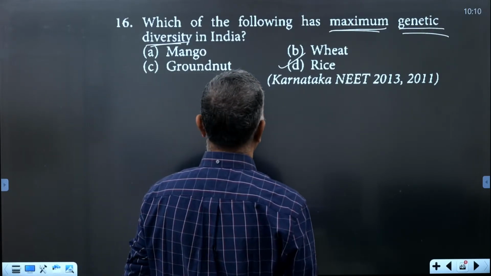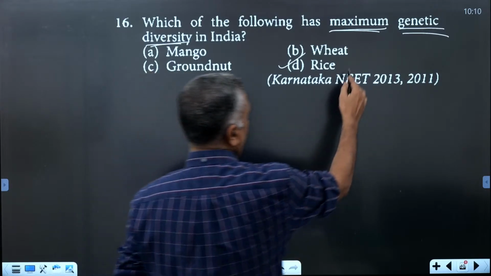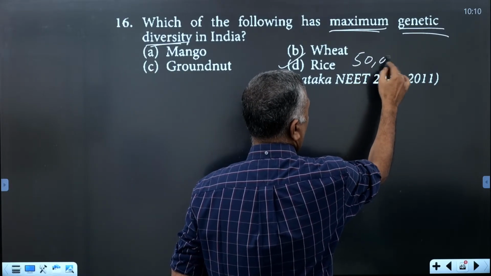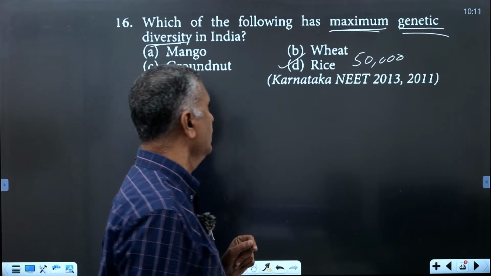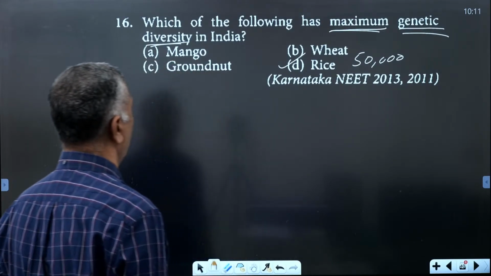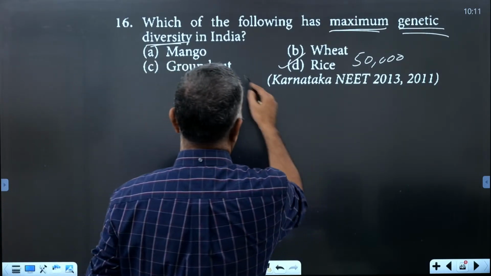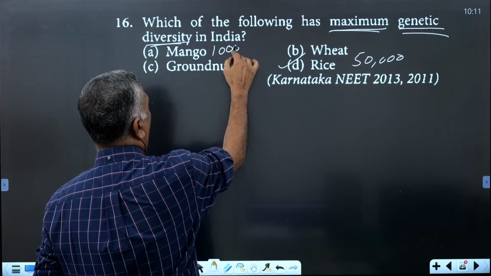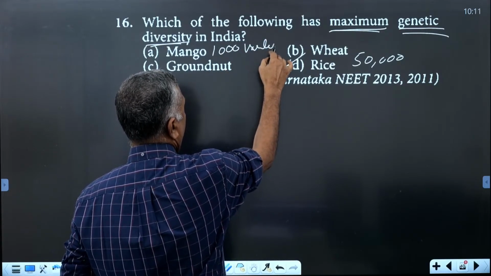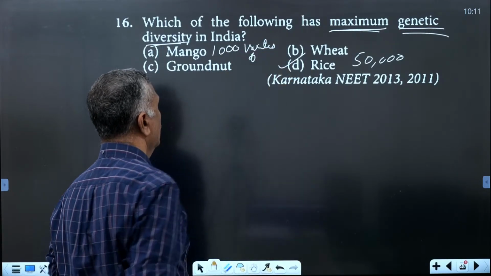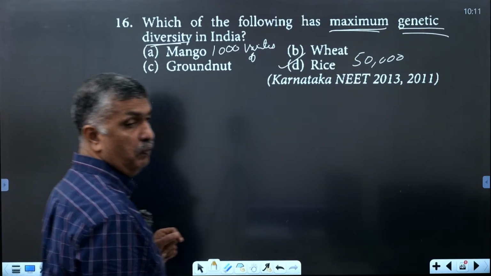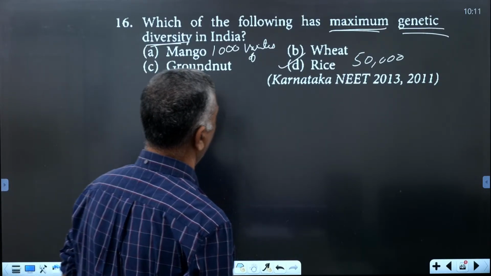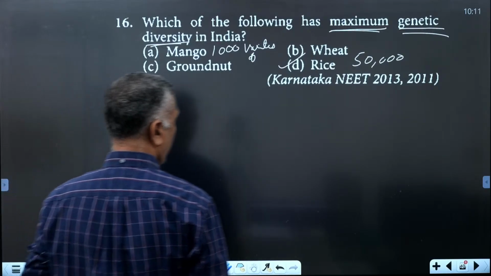That is the case of maximum genetic diversity. And 1,000 varieties of mango. Maximum is rice, 50,000 strains of rice varieties. Okay. Then next.